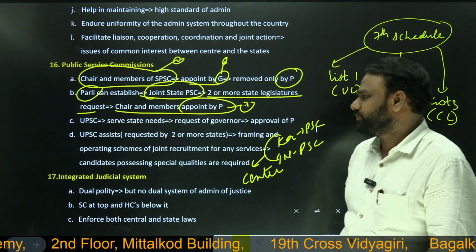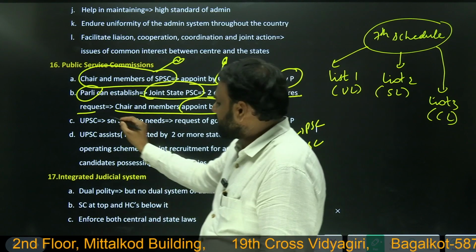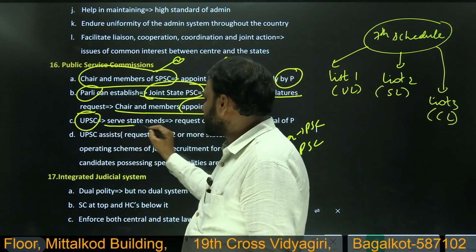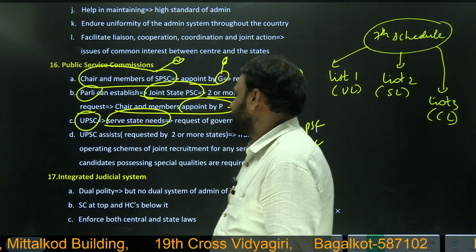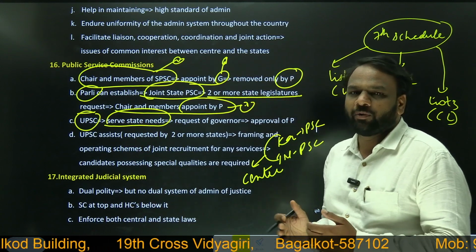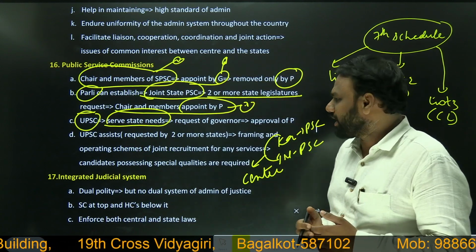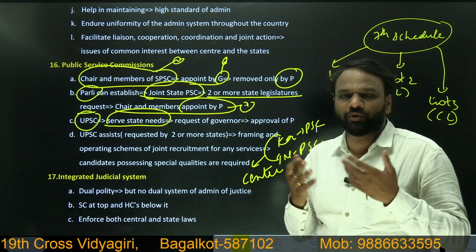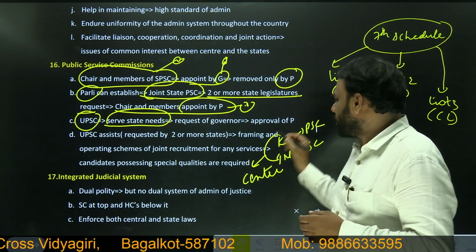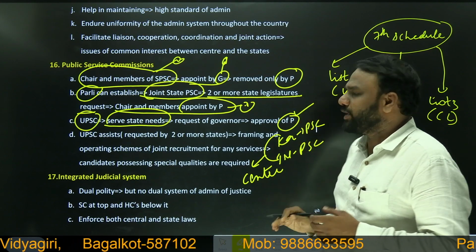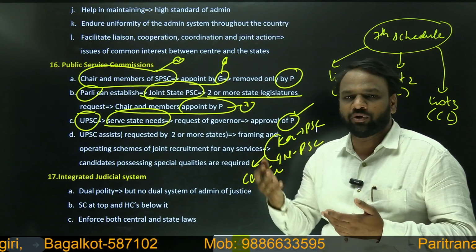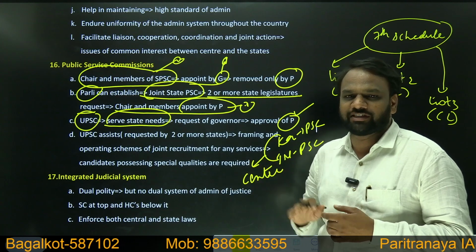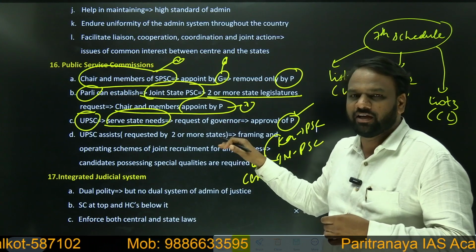Okay, president. Next, Union Public Service Commission. It also serves the states which need its services. Let us assume Karnataka wants the services of UPSC. What can Karnataka do? The governor of Karnataka can request the president that they want to use the services of UPSC. If the president approves it, then UPSC will start extending its support to Karnataka in the conduct of examinations and all. Such a provision exists in the constitution.